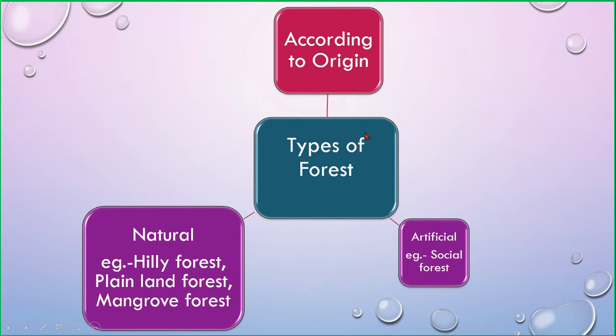Basically, according to the origin, forest is of two types. One is natural forest and the other is artificial forest. Natural forests are hilly forest, plainland forest and mangrove forest, and an example of artificial forest is social forest.